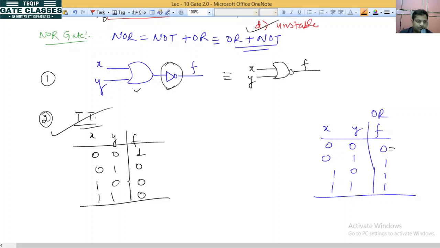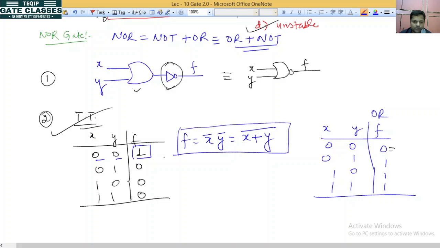Okay? Now I want to write the functions of NOR gate. So f equal to, by the min term approach, it will be x bar y bar, or you can say it as x plus y whole bar by De Morgan's law. If you break it, you will get this one. So this is the very popular formula for NOR gate. You can check from here also.